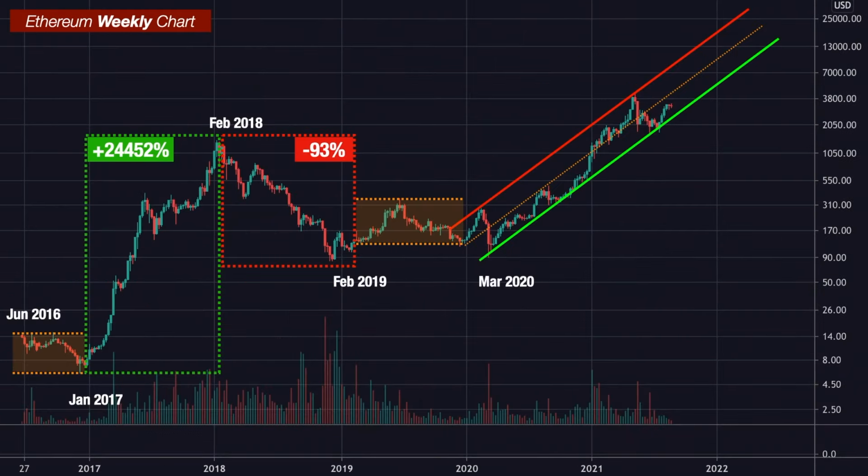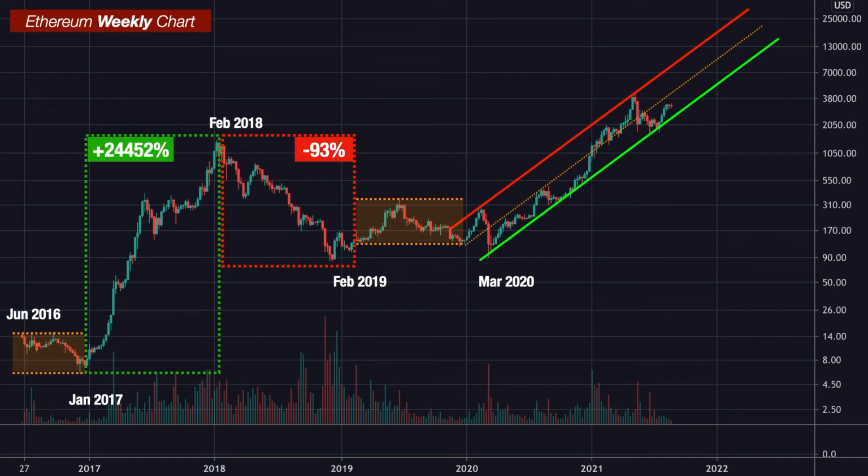Alright, let's come back to this weekly chart of Ethereum starting from the very beginning, which I believe is the single most important chart that every Ethereum investor should pay attention to. Because this chart truly provides us a very clean overview picture of the entire Ethereum price history and the ultimate market structure. It allows us very easily to visualize what Ethereum has been going through in the past, the scale of the previous bull and bear markets, the duration of Ethereum bull and bear cycles, and most importantly, this chart can clearly show us where we are right now and where we're heading next.